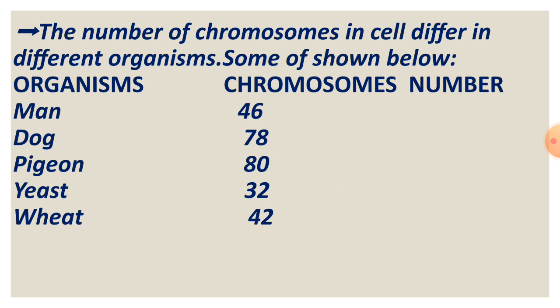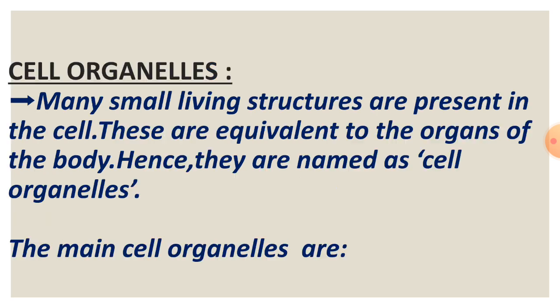The number of chromosomes in a cell differs in different organisms. Some are shown below. Organisms and chromosome number: man 46 chromosomes, dog 78 chromosomes, pigeon 80 chromosomes, yeast 32 chromosomes, wheat 42 chromosomes.